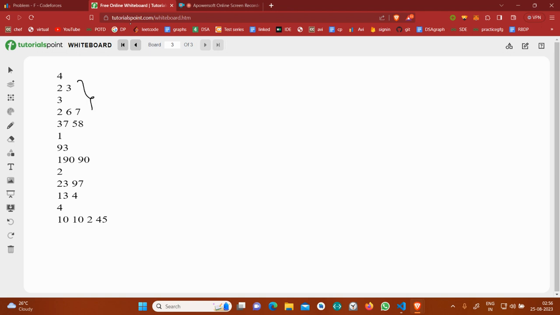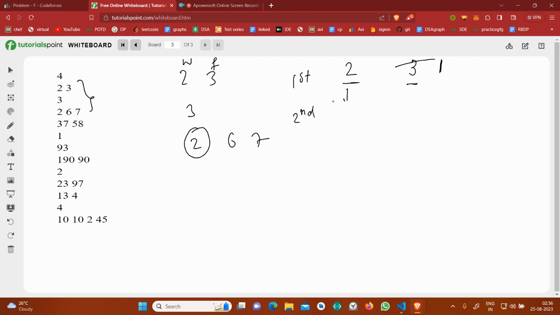This was the first test case: 2 3 3, then 2 6 7. This is W and F. Initially it was 0 and 0. In the first second, the water mana becomes 2 and the fire mana becomes 3. You can see that she can use either of them because both are greater than or equal to the strength of the first monster. Suppose I use this, so it becomes 1. In the next second, it is again increased by 2 and by 3, so it becomes 4 and 4.